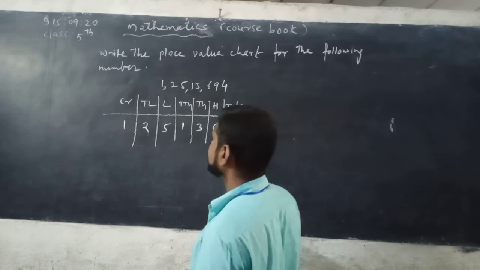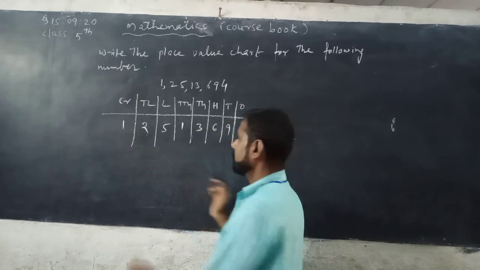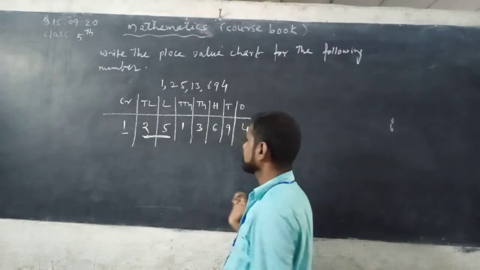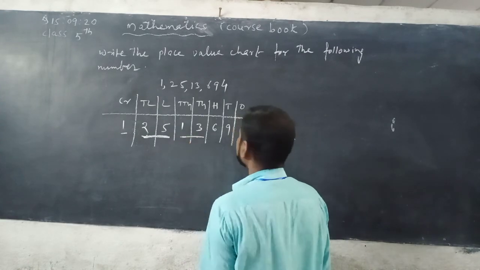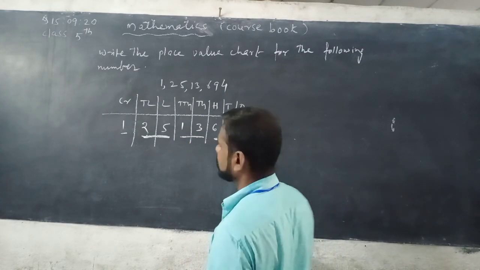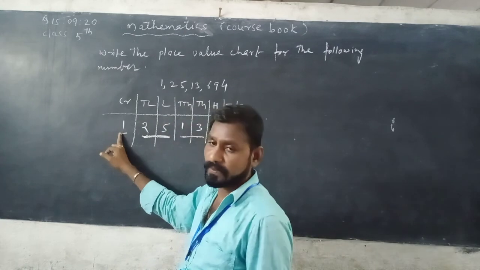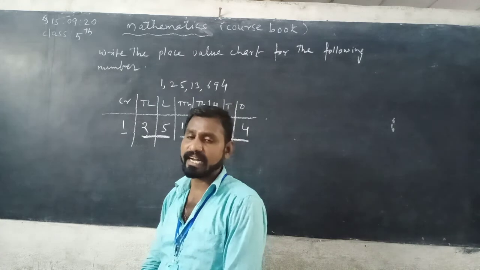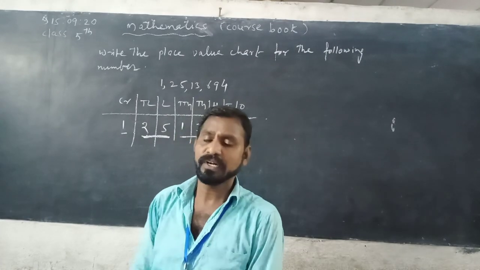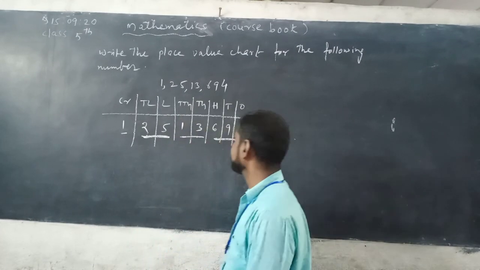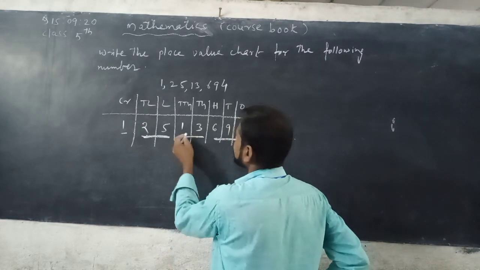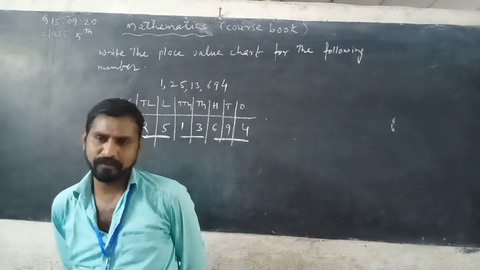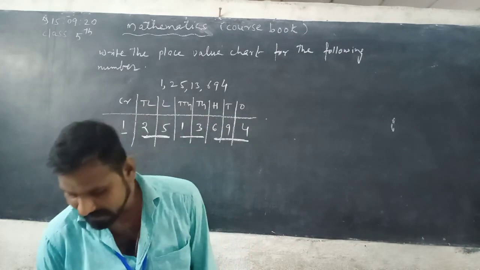So the number is 1 crore 25 lakh 13,694. 1 crore, crores period. Next, lakhs period. 25 lakh. 2 is in 10 lakhs place, 5 is in lakhs place. So 25 lakh 13,694. Okay. So everybody practice at home.